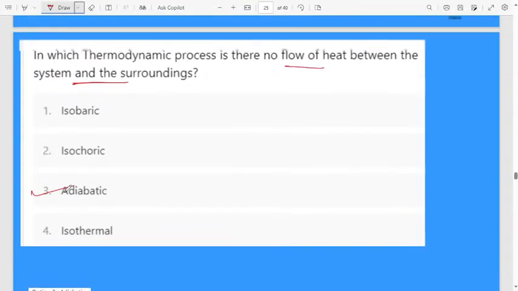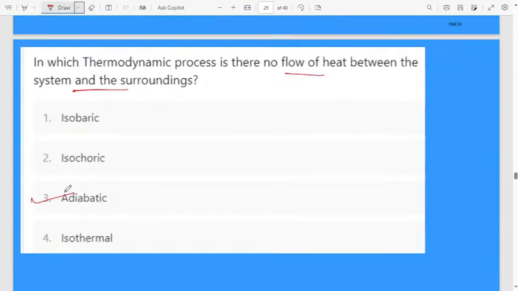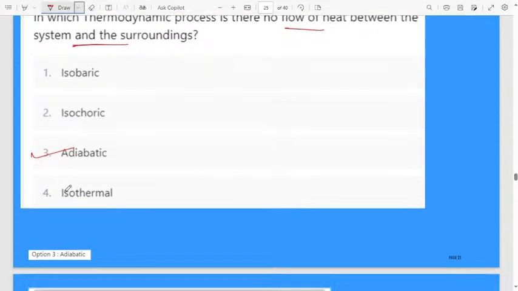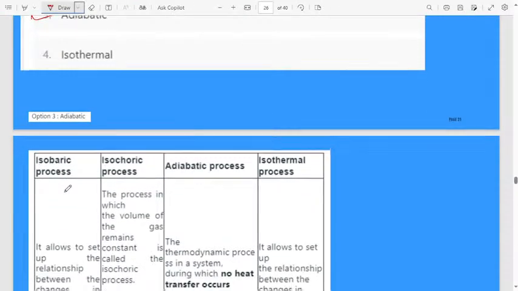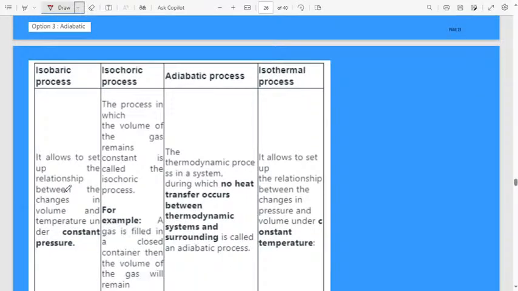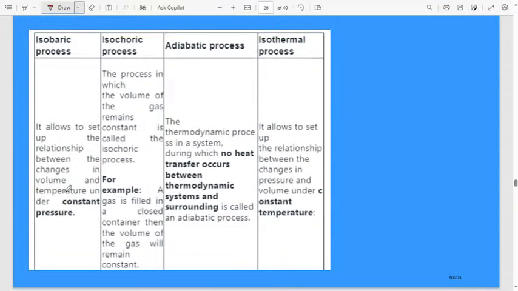In adiabatic process, there is no flow of heat between the system and the surrounding. Let us discuss in detail isobaric, isochoric and adiabatic process. I will go fast because these are simple concepts.